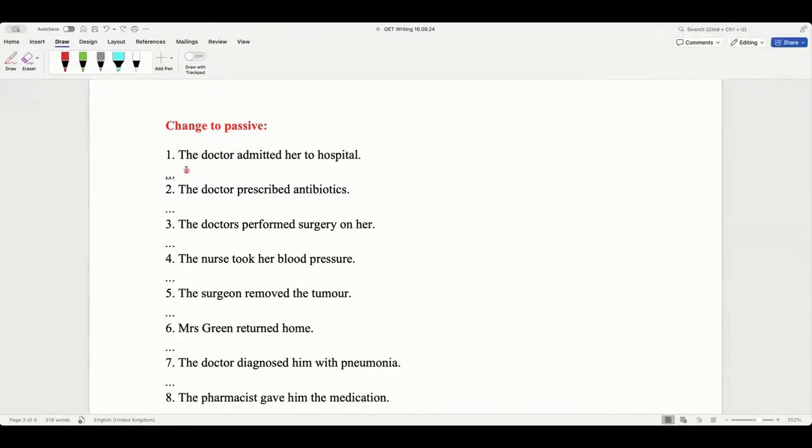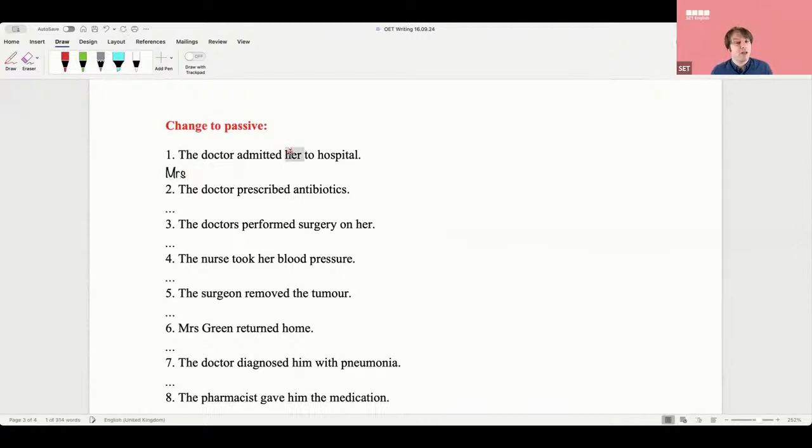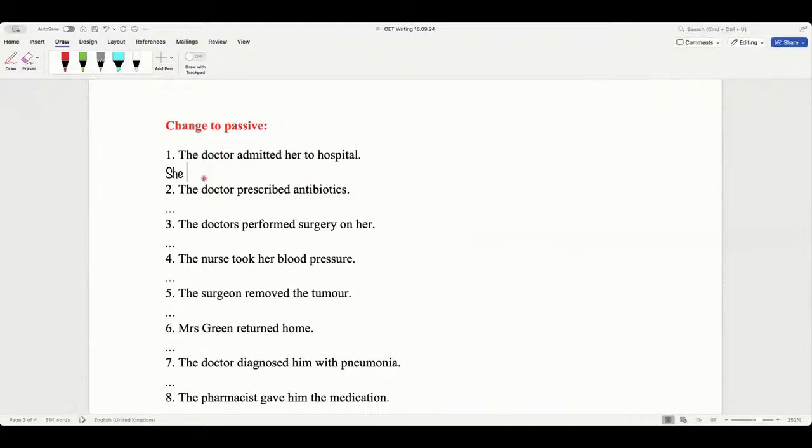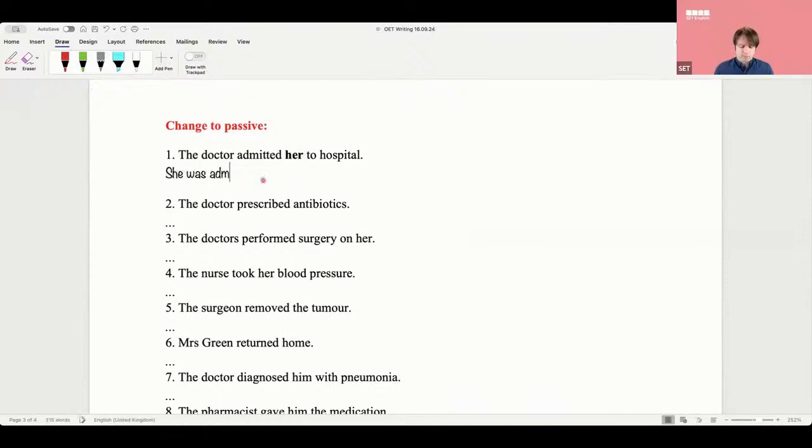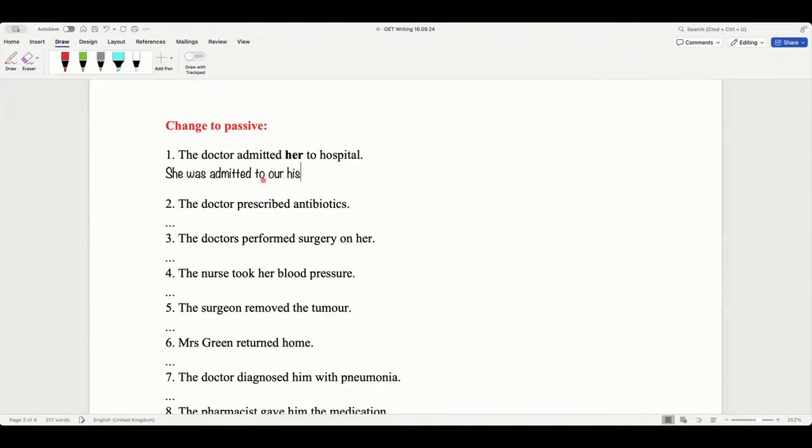Okay, so Omi, you're going to change this to passive now, please. Can you tell me? Mr. Smith was admitted. So yeah, we have to give her a name. So why don't you just say she? Sorry, Mrs. Smith or she. Say she. Her is the objective pronoun; she is the subjective pronoun. So she was admitted to our hospital or to the hospital.